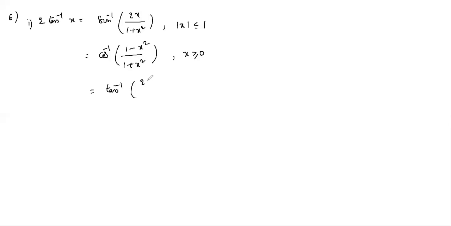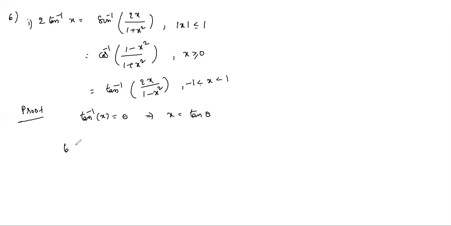Tan inverse 2x by 1 minus x squared, for minus 1 less than x less than 1. To prove this result, take tan inverse x equals theta, so x equals tan theta. You find sine 2 theta. Sine 2 theta, in terms of tan, is 2 tan theta by 1 plus tan square theta, that is equal to 2x by 1 plus x square.